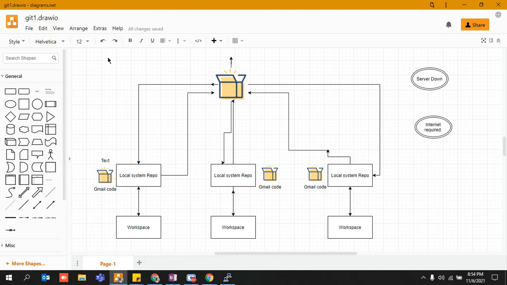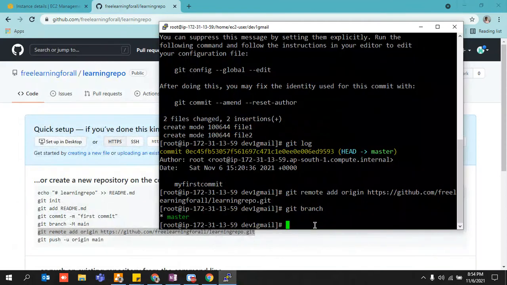Let's say there is a tree-like structure where the main trunk is your master branch, and the other branches that keep emerging from that main trunk are your branches. So that main trunk is basically known as the master branch. You can just imagine it in that fashion. So this is your git branch.